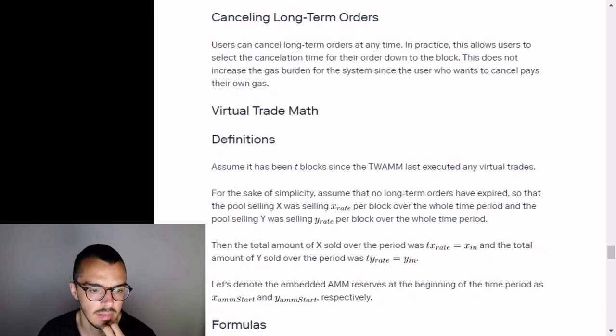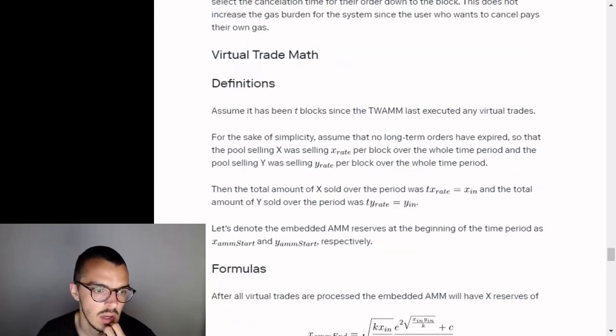Virtual trade math. Definitions. Assume it has been T blocks since the TWAMM last executed any virtual trades. For the sake of simplicity, assume that no long-term orders have expired, so that the pool selling X was selling X sub rate per block over the whole time period, and the pool selling Y was selling Y sub rate per block over the whole time period.